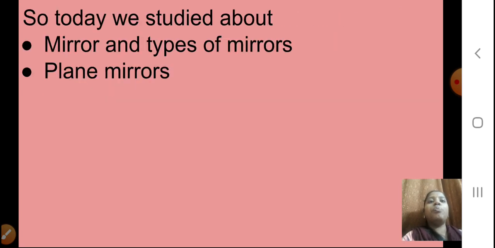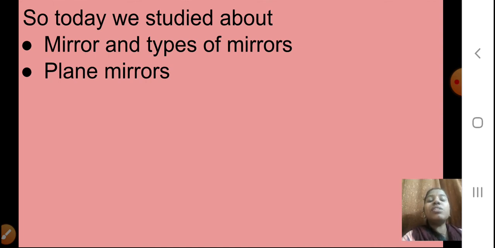Now we have come to the end of today's presentation. We have studied many things today. We saw an introductory part, that light is very important. Without light, nothing will be visible to us, and we cannot enjoy the natural beauties. Then we connected light with mirrors and studied the formation of images.